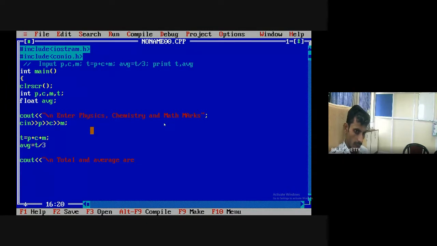I can write like this also, total equal to, here T, and average equal to, A, V, G. Write down getch.